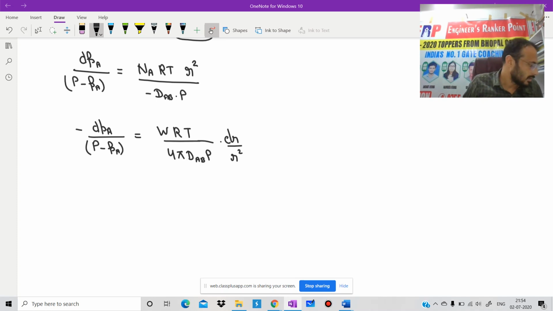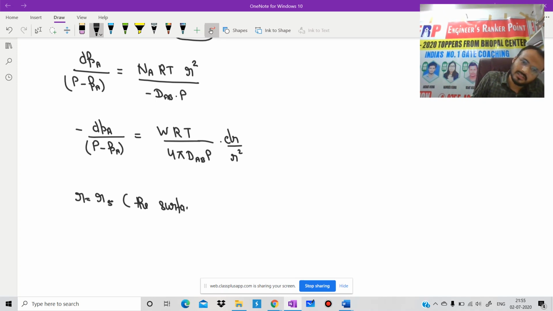Is it clear? This equation will be integrated from R is equal to Rs. What is the meaning of S? Some of you are thinking that, sir, it is for sphere. Sometimes we can denote one more notation, that S means at surface. Is it clear? That is, the surface of the drop.